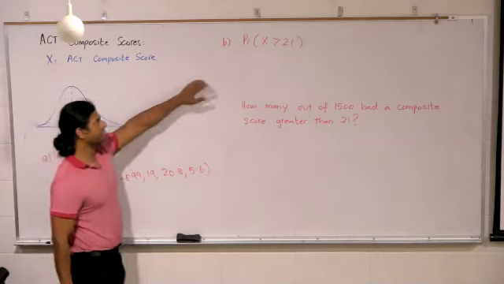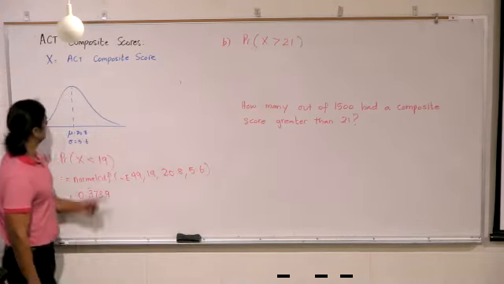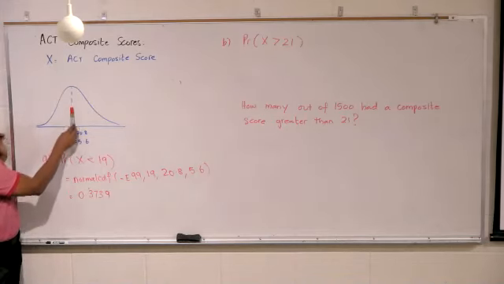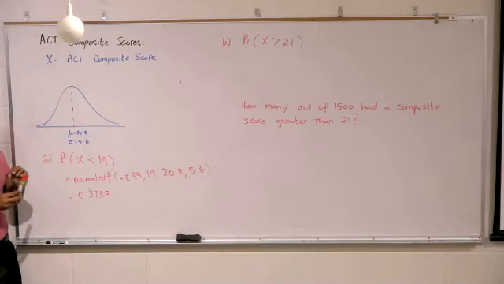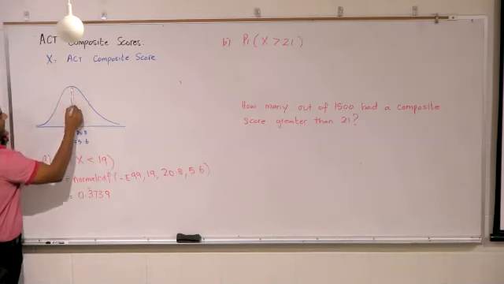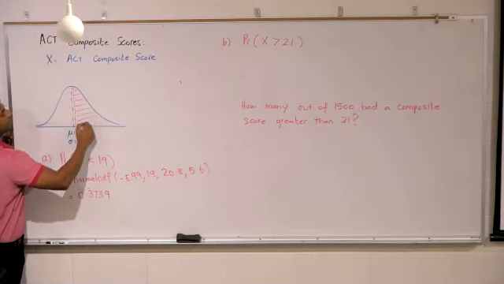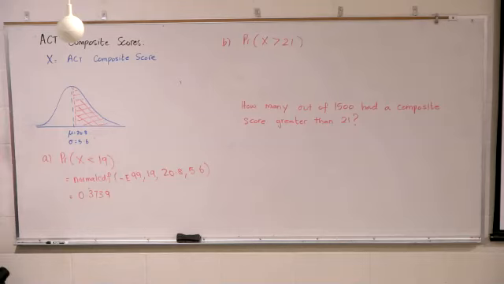Next, we have to find the probability of x greater than 21. 20.8 is right here. 21 is very close to 20.8. Over 50? Oh, wait, no, never mind, sorry, under 50. So it's under 50% by a tiny bit, right?